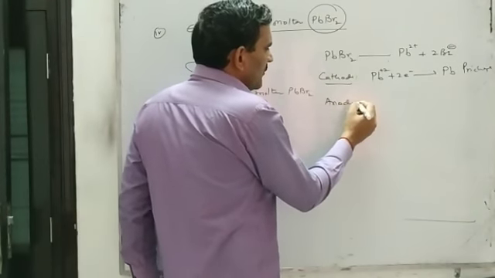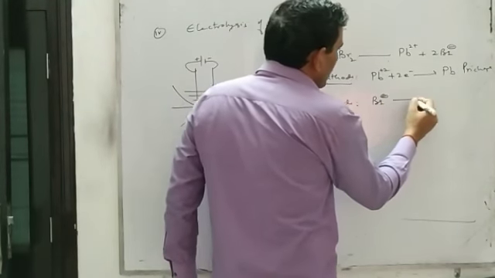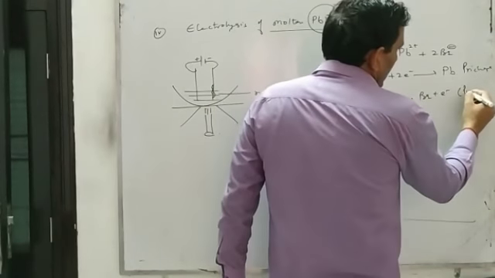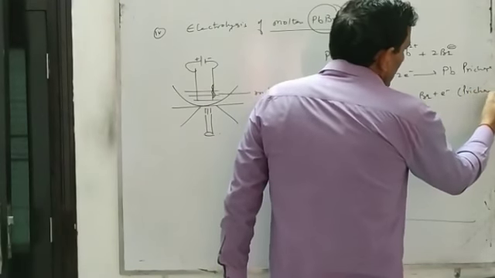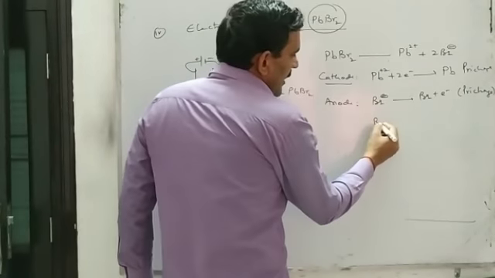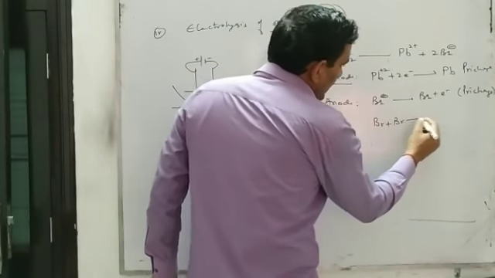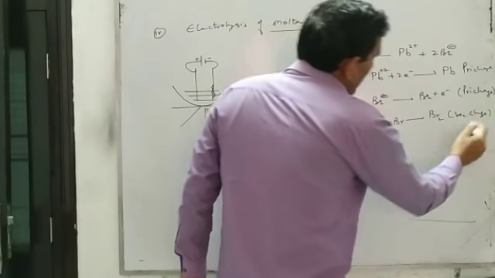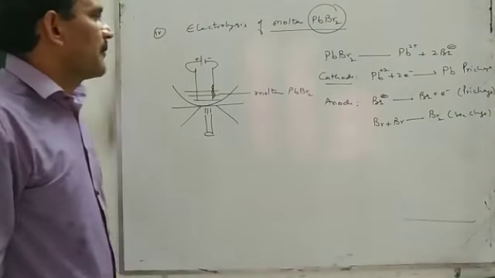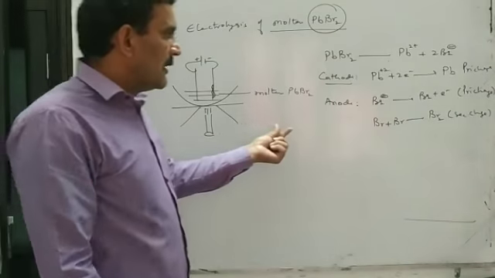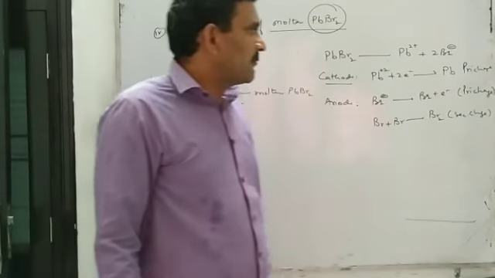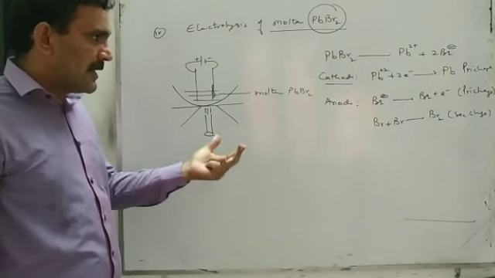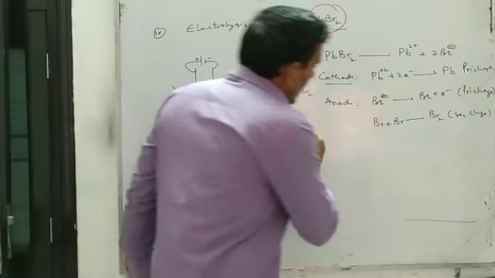But at the anode, bromide ion will be oxidized by losing an electron. That is the oxidation, or you can say the primary change, and neutral bromine atoms will join together to form a bromine molecule, that is the secondary change. It means when molten lead bromide is electrolyzed, we obtain lead metal at the cathode and bromine vapors at the anode.